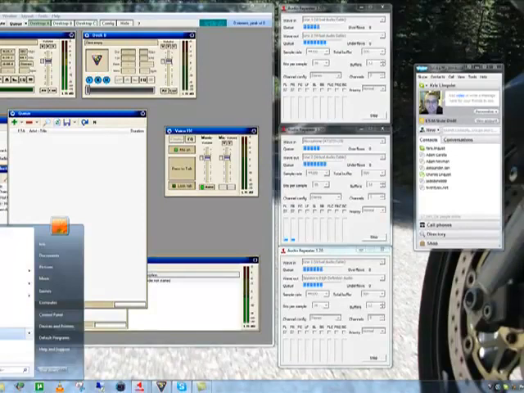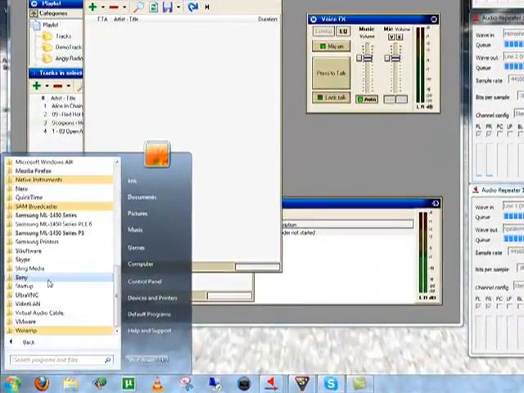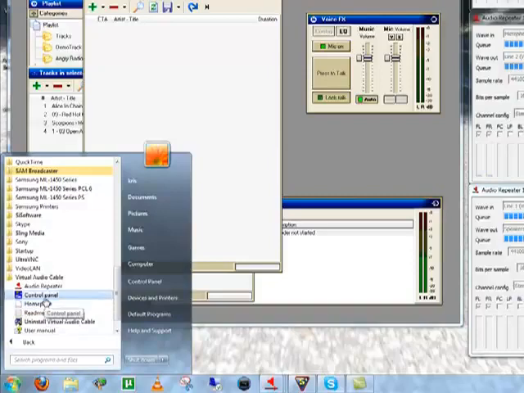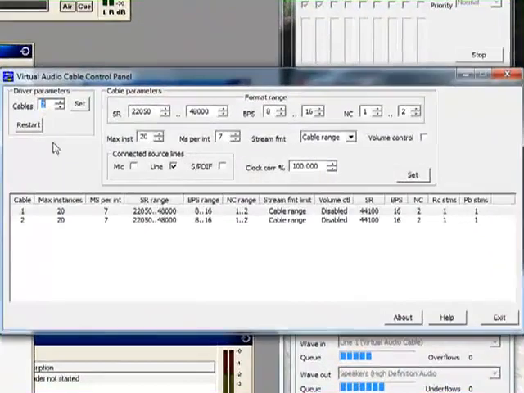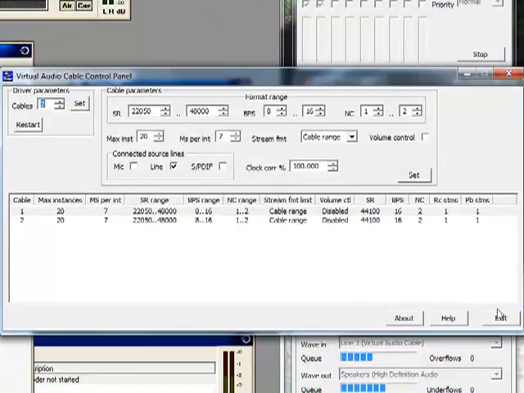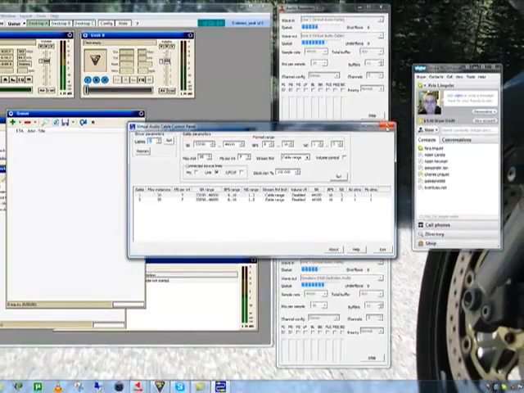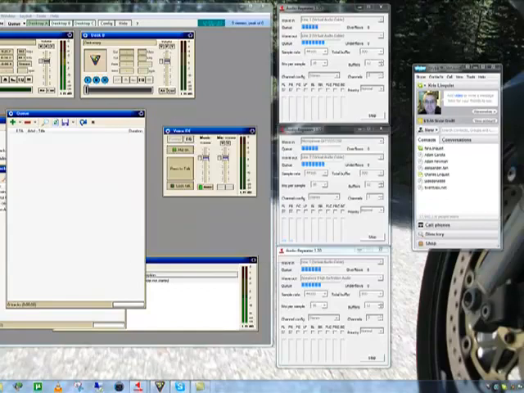So the first thing you want to do, launch Virtual Audio Cable control panel, and you want to set 2 cables. After you've set 2 cables, you can close that.